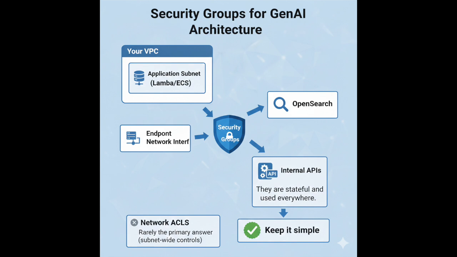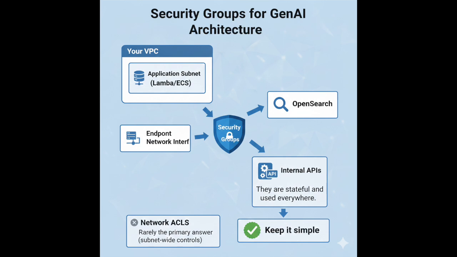Now visualize the core private GenAI architecture AWS expects. Your application runs in private subnets. No public IPs. You use an S3 gateway endpoint for documents, prompts, and logs. You use interface endpoints for AWS service APIs. Your vector store lives inside the VPC or is accessed privately. Outbound internet is blocked or tightly controlled. This is what good looks like.